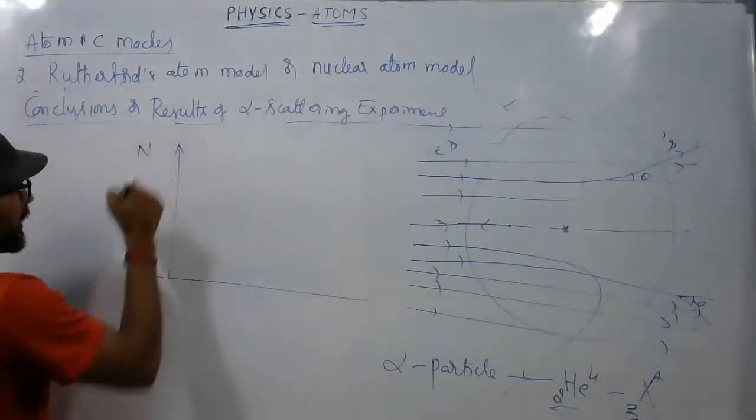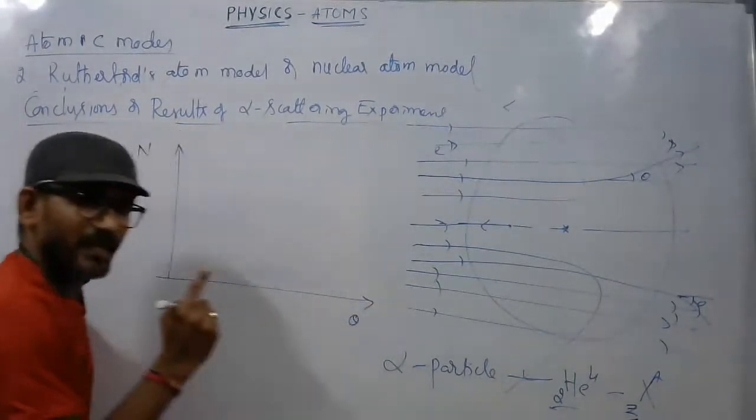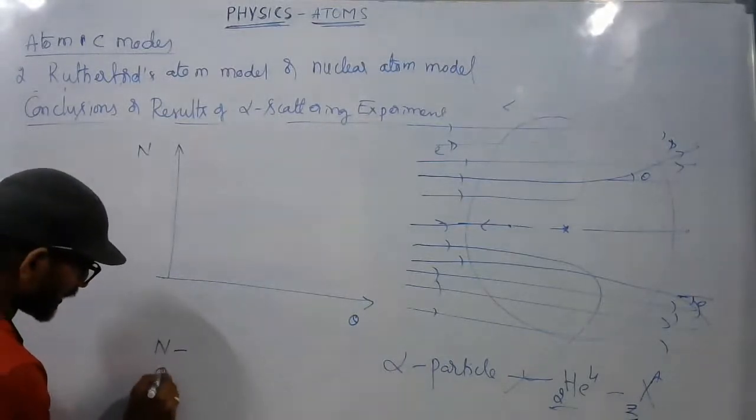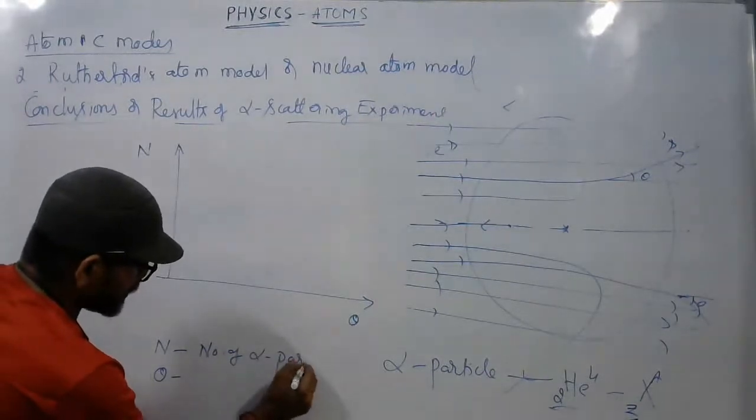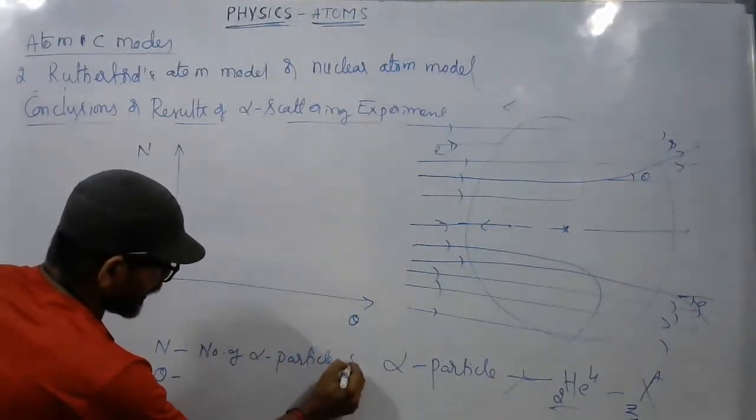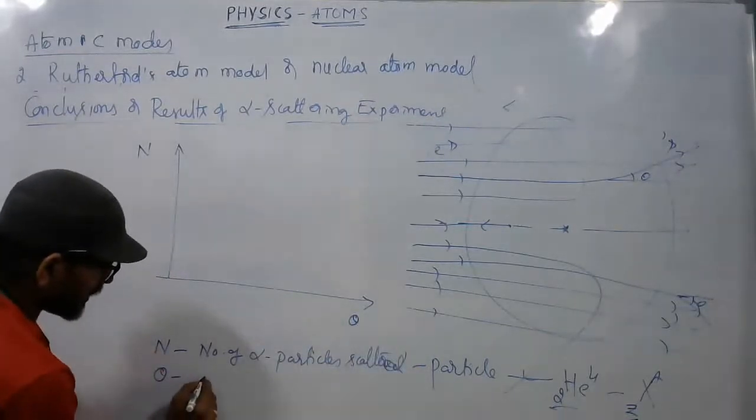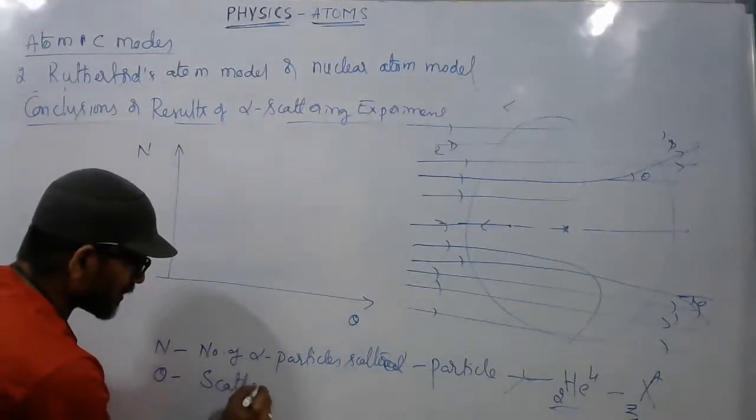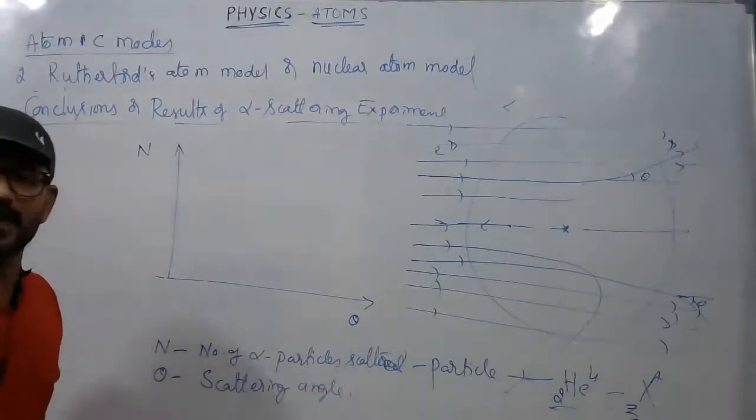If you take N number of alpha particles scattered and theta angle of scattering, you can write down here what is N, what is theta. N is the number of alpha particles scattered, and theta is the scattering angle, or angle of scattering.